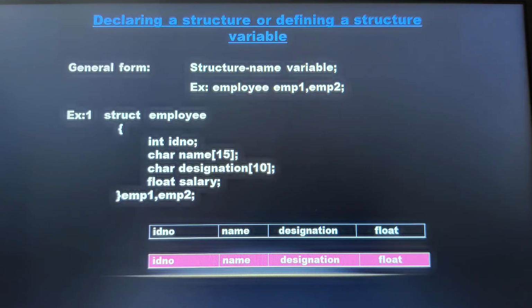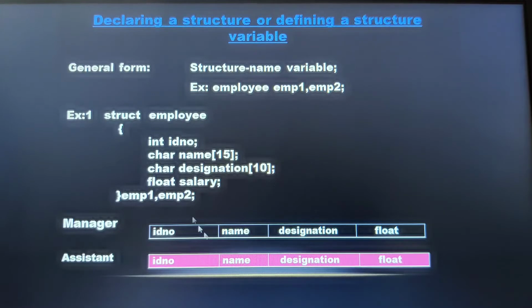Both we can combine and write it in this way. Structure followed by structure name. List out all the members of the structure, and then after you close a bracket, specify the structure variable name here as employee1, employee2. Then terminate with a semicolon. So this is how I am able to combine defining a structure as well as defining a structure variable. Instead of writing it separately, I can just combine it. I hope you are able to understand.